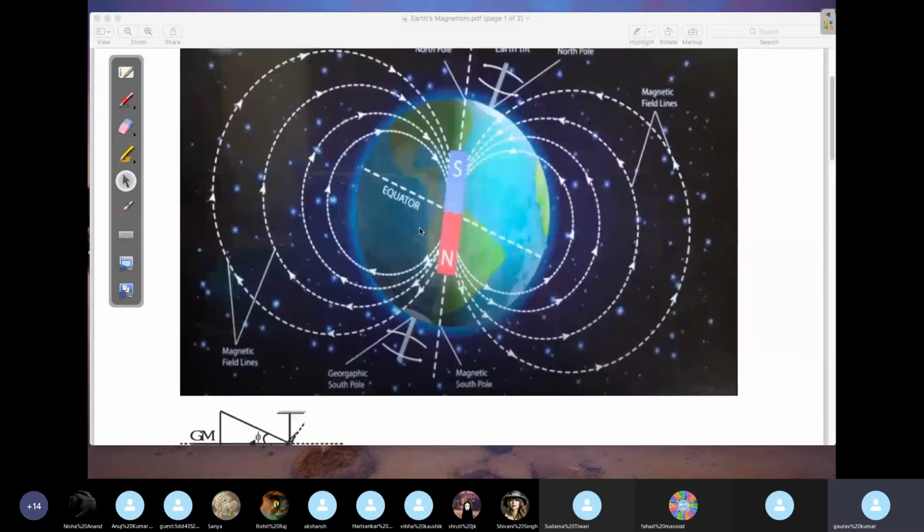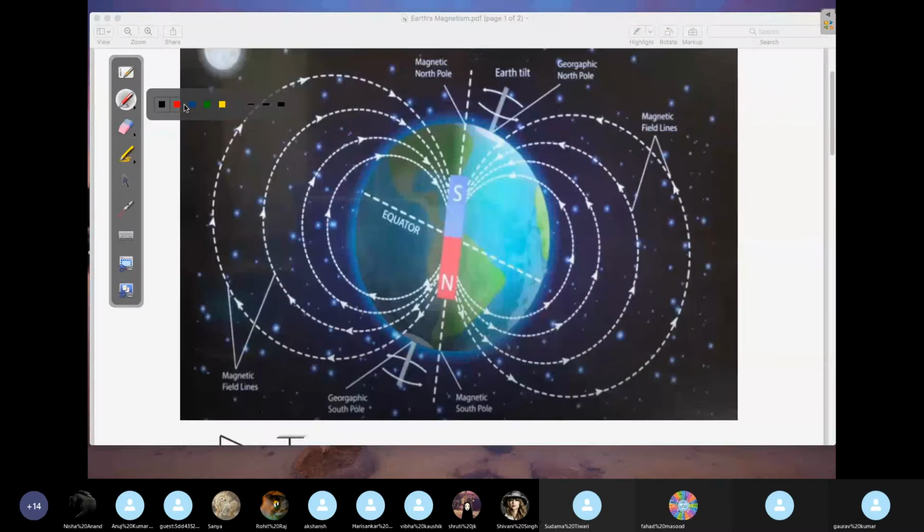Now, if you draw a line perpendicular to this, that will be your geographic equator. But if you draw a line perpendicular to the magnetic axis, this is your magnetic equator. But while solving questions, whether it's a question of JEE, NEET, or any examination, we will not consider this effect that we have some small inclination between them.